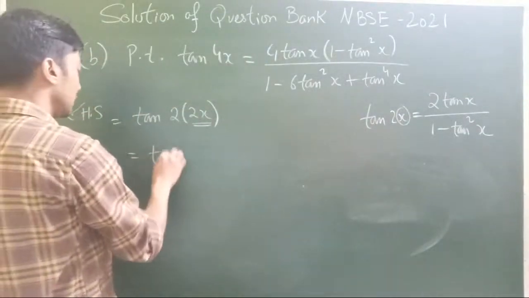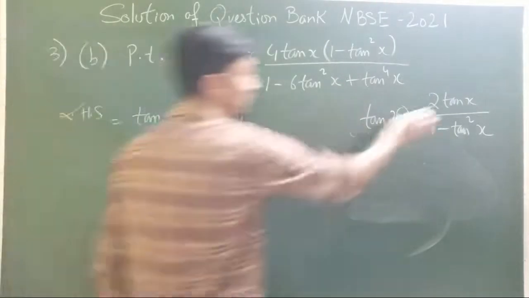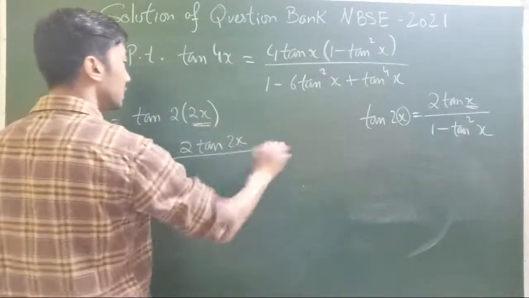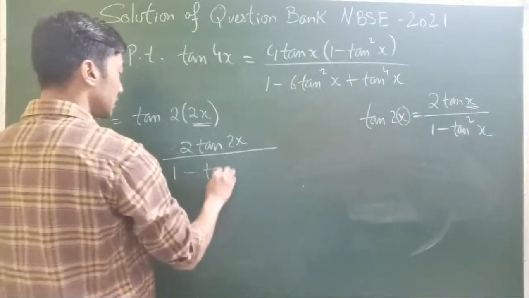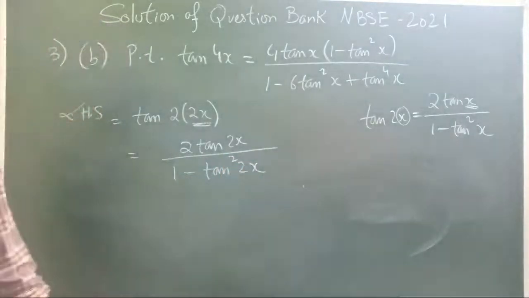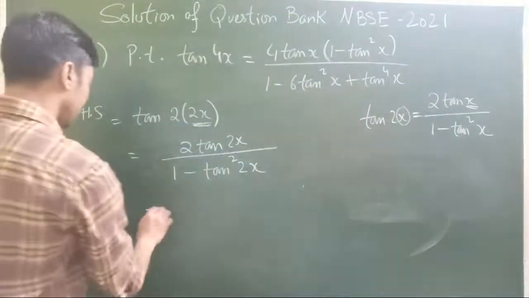So that's going to be twice of tan x, where the value of x here is 2x, all divided by 1 minus tan square 2x. Now time to solve.